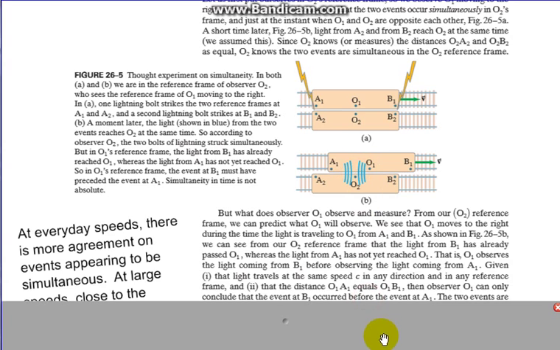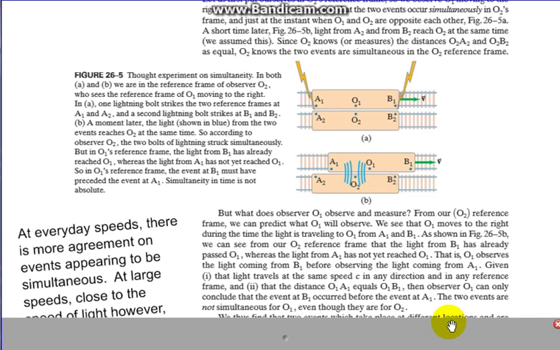Interesting. So given that light travels at the same speed in any direction and in any reference frame, and that this distance equals this distance, then observer O1 can conclude that the lightning strike B1 happened before the lightning struck A1. The two events are not simultaneous for O1, even though they are for O2.